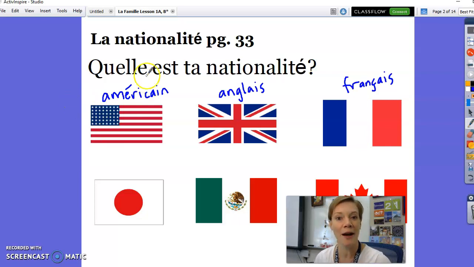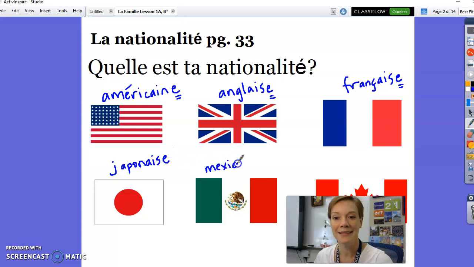So what would that be for Américaine? If I say, je suis américaine, I add an E, right? If I'm talking about a girl who is English, elle est anglaise, you simply add an E. And someone who is French, feminine for French is française with an E. The same applies for these others. A couple of these are new. Japonais. And the feminine, japonaise.